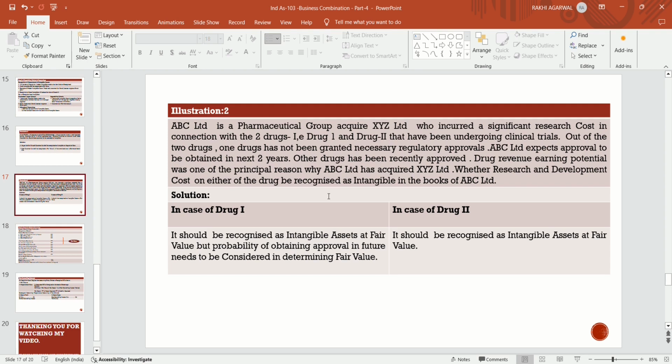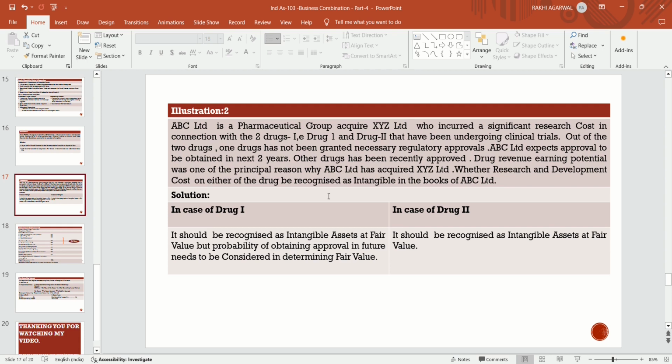XYZ Limited has incurred an immense cost in order to generate the formula of drug 1 and drug 2. Out of these two drugs, drug 1 has not been granted the necessary regulatory approval.